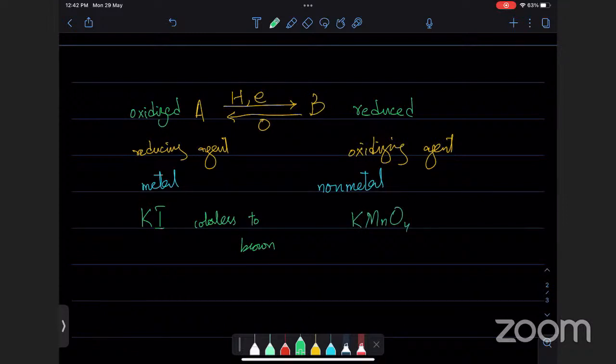And usually both of them are not reacted just as their own. इनको हम हमेशा एसिड के साथ वाटर में डिसॉल्व करके रिएक्शन करवाते हैं. Now what these will do is that KMnO4, it will go purple to colorless when it reacts. So इसका कलर आपको याद करना है. It will go purple to colorless.